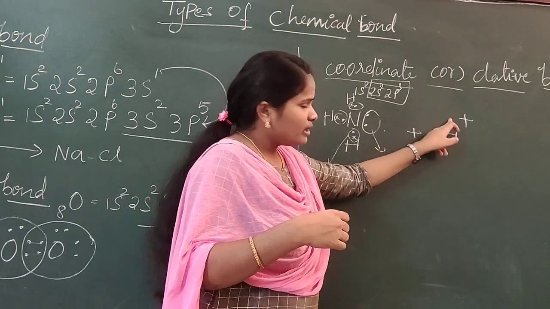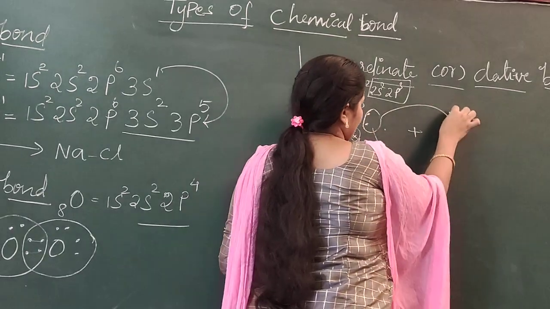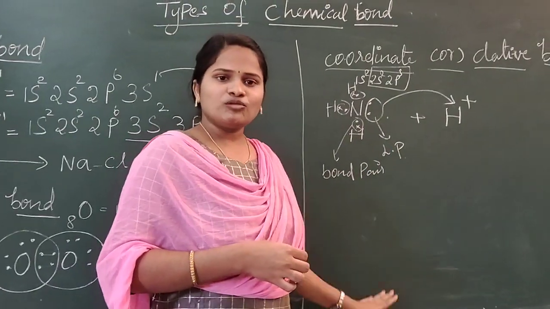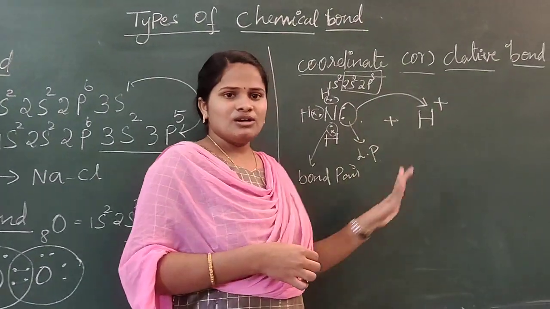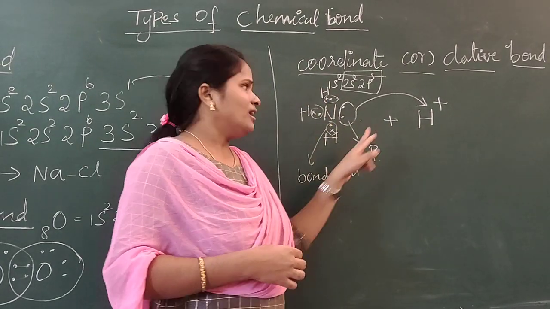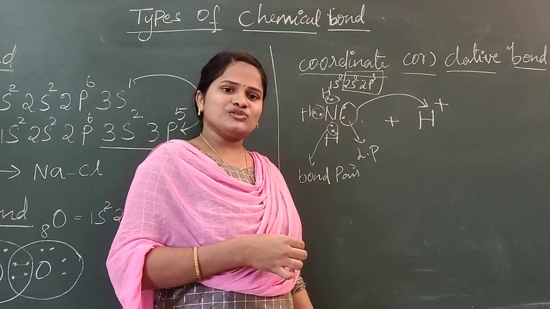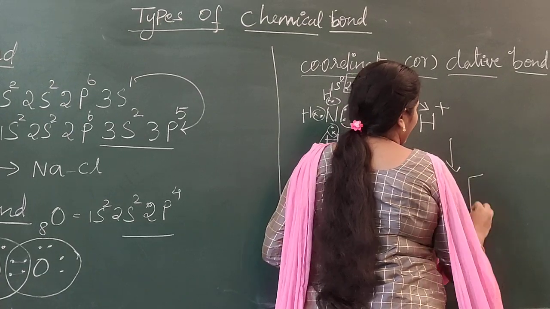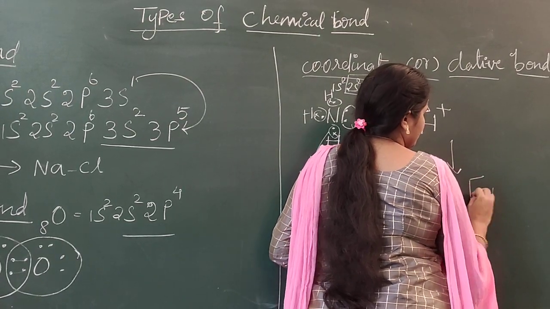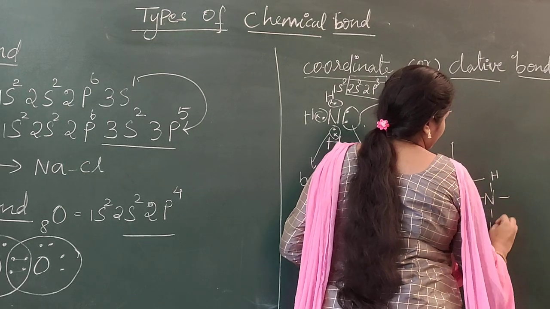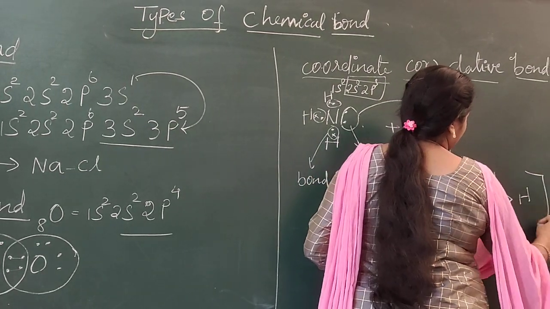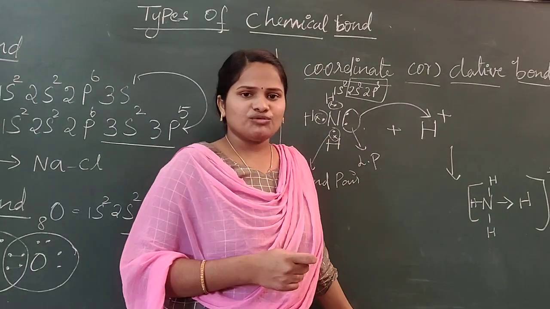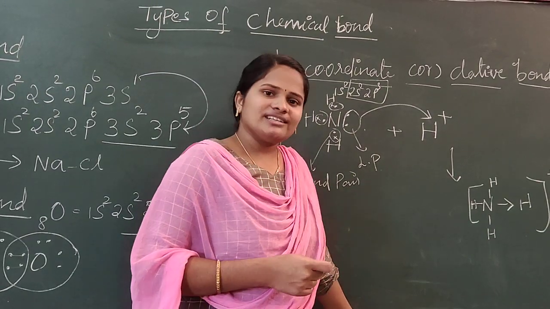So this pair of electrons will be donated to this H plus. This pair of electrons will be shared with this H plus. In this way, a bond will be formed between this ammonia and this H plus. We know NH3 means ammonia. When it is joined with this, then it will form NH4, which is the ammonium ion. Here we should put a positive charge. This is the ammonium ion, formed due to the formation of a coordinate or dative bond.